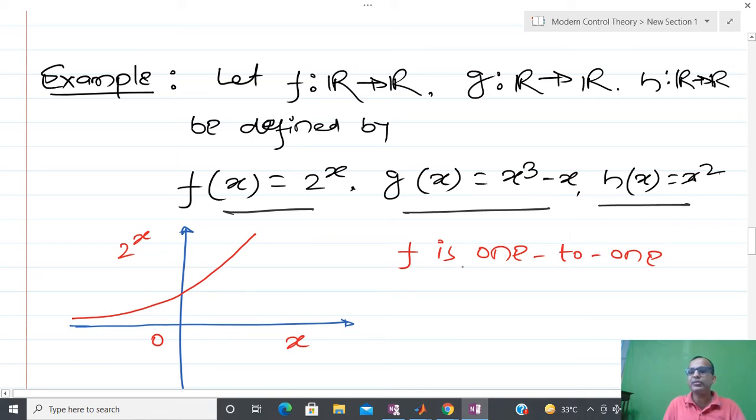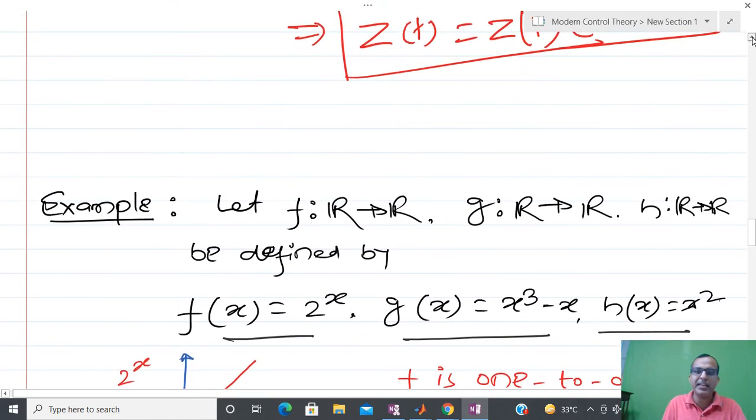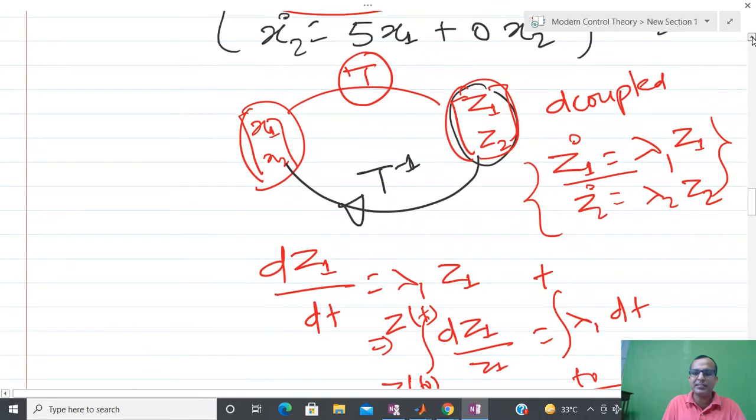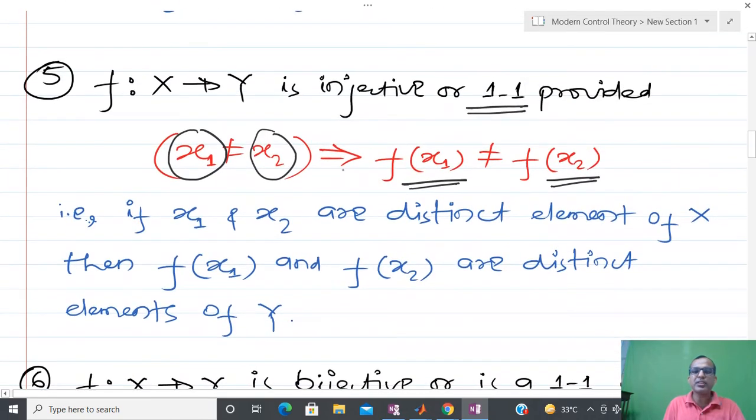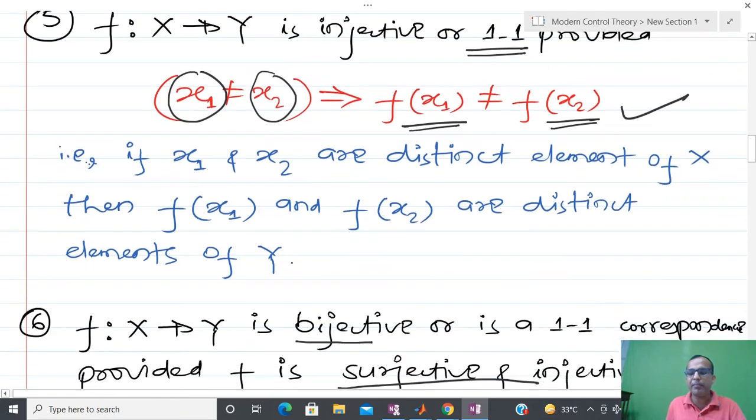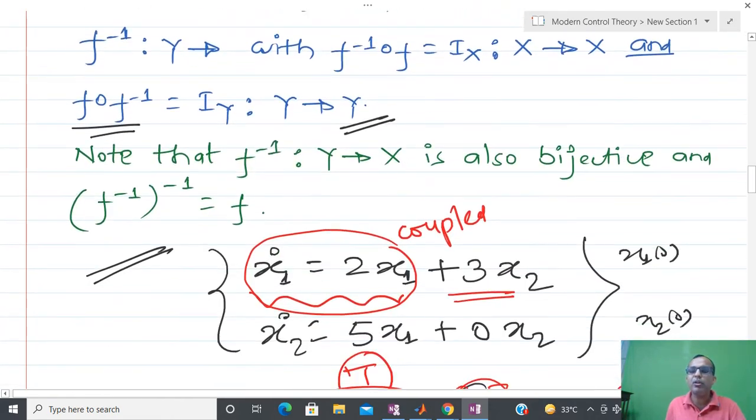It is possible to check using the definition I have written. You can take two elements x1 and x2, and show that this kind of thing will never happen.